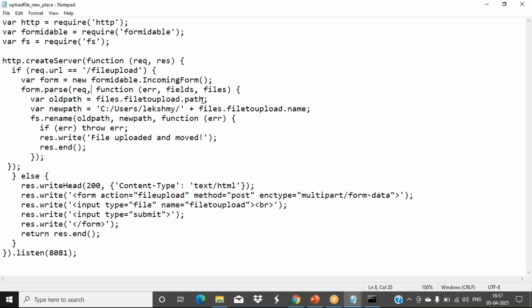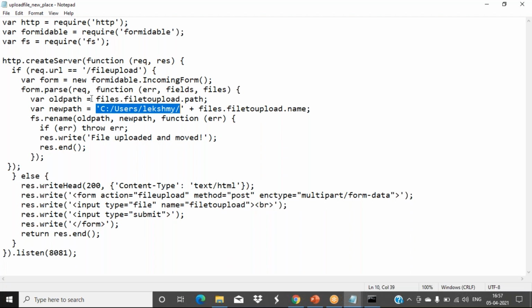So where that path we have saved, or now when I am uploading, where it is getting saved, that path we are accessing and storing in this variable old path. And a new path we are creating equal to, this is the path which I want, then that path plus files.fileToUpload.name. So what is that name value, all those things we have given, renaming that file. Okay, like this, new path, old path is given, new path also given, error values, and write file uploaded and moved, like that a message also we are printing.